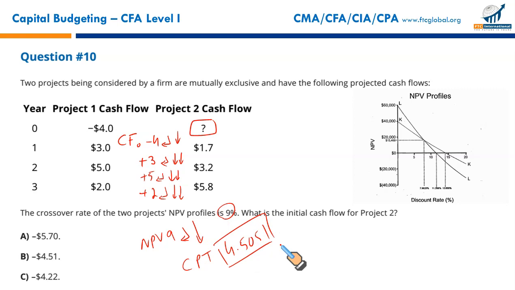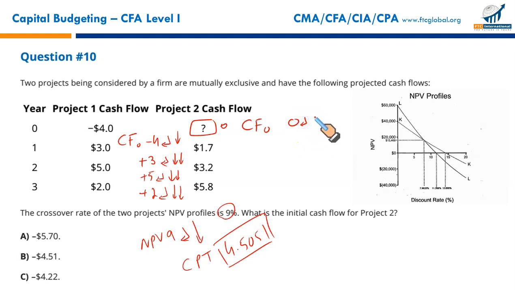What to do now? Since it said that it's a crossover rate, at this rate, the NPV of project 1 and NPV of project 2 will both be the same, and this is the NPV. Since we do not have the initial investment, let us assume this to be a zero sum. Let's now put the working cash flow at year 0. We do not have any number for the initial investment. Put 0.